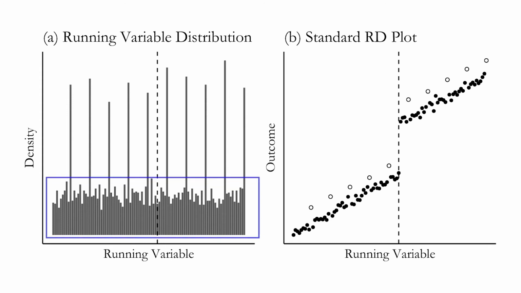Another problem can be a heaped running variable, where it looks like some people might round their numbers. So if you're looking at your income data, and some people are reporting 11,932, 11,936, 12,037, so you get nice, smoothly distributed running variables for them. But then some people sort of phone it in and say, I earned $11,000. I earned $12,000. And in that case, you get a few people at the more precise values and a lot of people lumped in at those exact round values, which can be a problem if those are different kinds of people. If the people who decide to round are different kinds of people than the people who decide to report precisely, that's introducing some backdoors into your analysis as well.